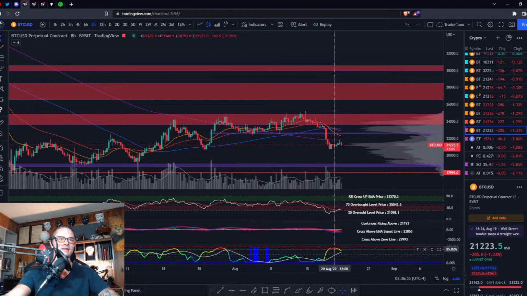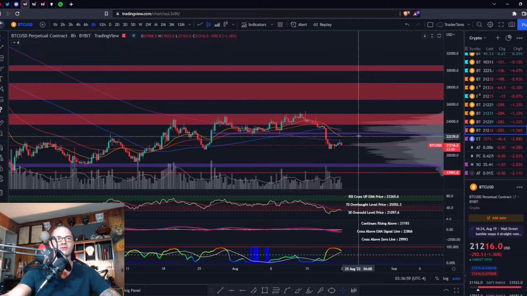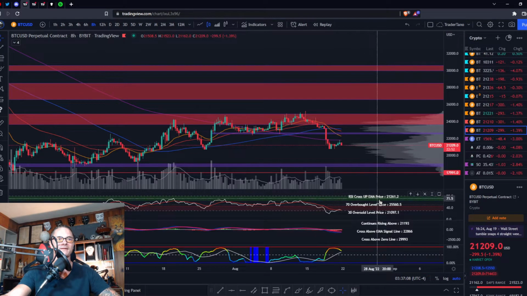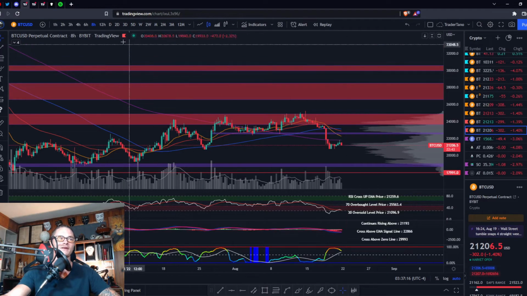As your BBWP contracts as the price action goes up, that makes me feel like this is a corrective move. Now we could come up to the 21 in this purple zone at 22,500. That would imply that we cross that signal line to the upside. I would expect us to work our way to the top of the bearish control zone, but we'll find out whether we get rejected from there or not.